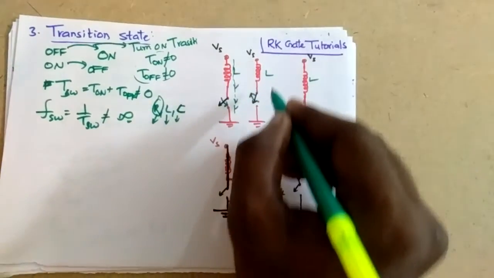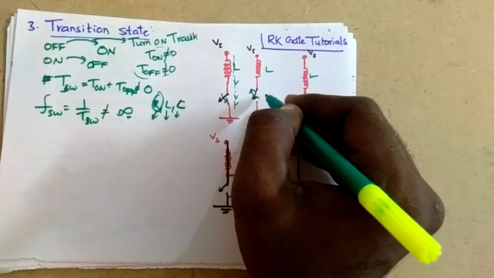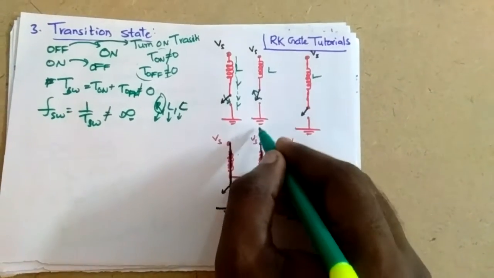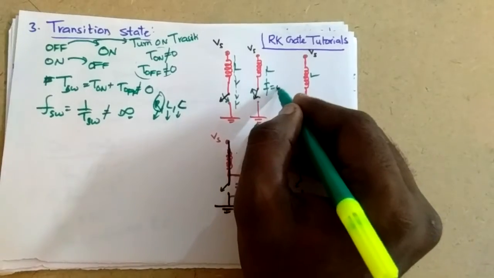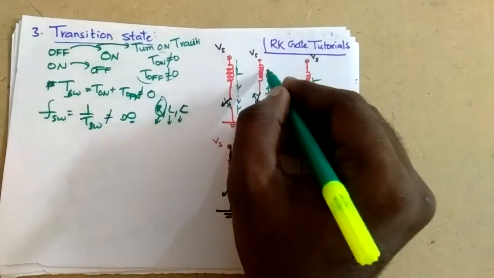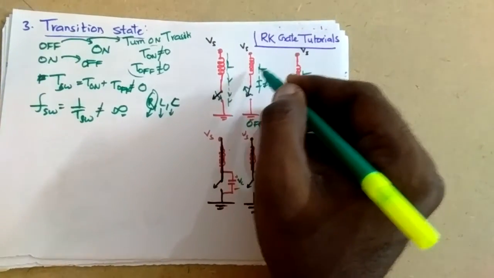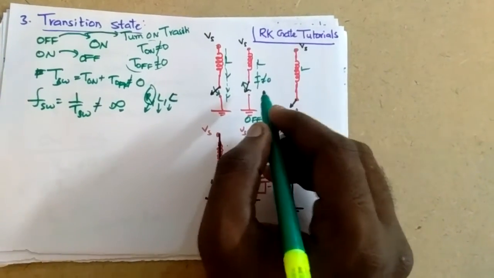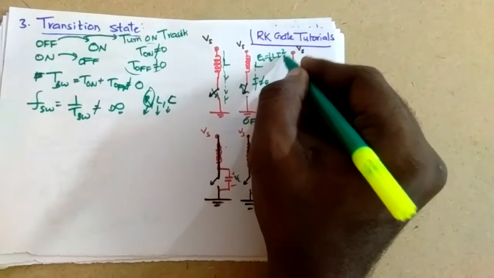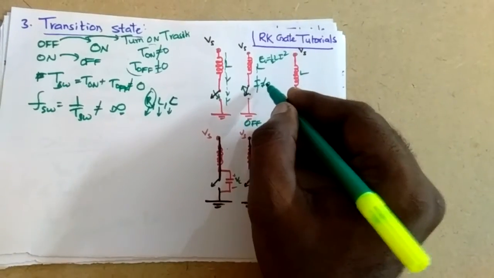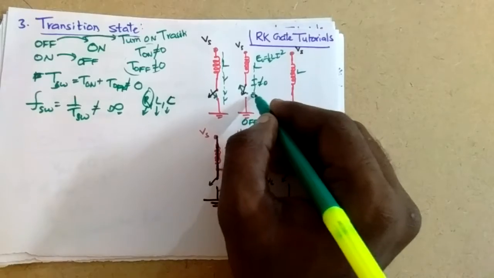During the on state there was a current flowing, and the inductor does not allow a sudden change in current. But in the off position, the current should immediately become 0. But the current is not getting to 0 because of this inductor. The inductor opposes the sudden change in current. Then what will be the energy? Half L I square. As I has to come to 0, the energy should be 0. If the energy should be 0, then what happens?